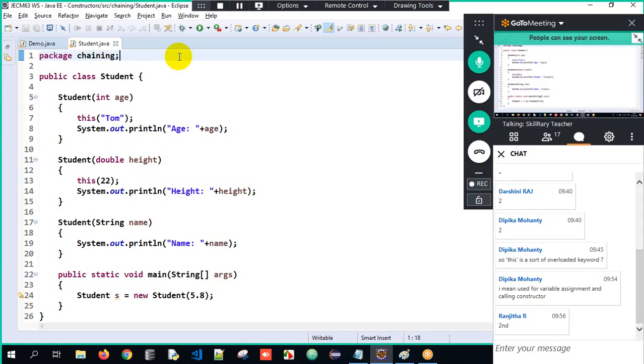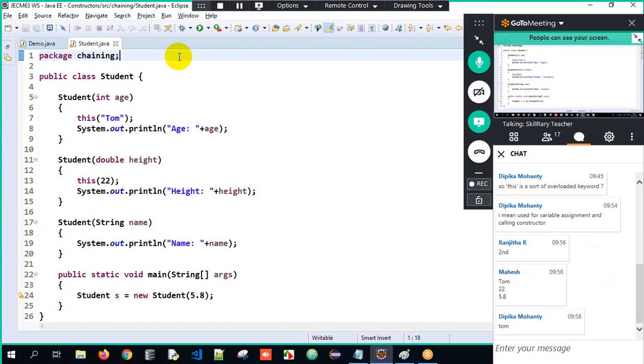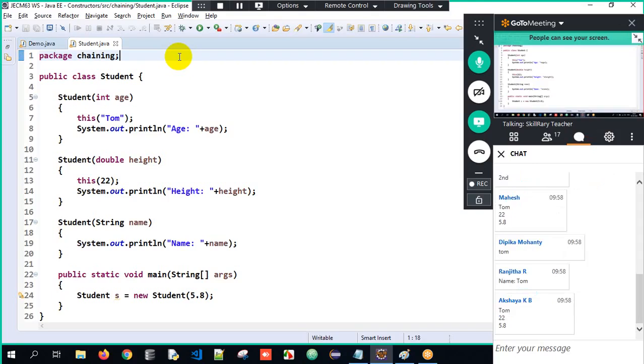Oh, it's easy. You should apply common sense. Okay. I got a few outputs. So let us try to understand the sequence. First, will it print name, height, or age? I'm just asking for those requirements. Very good.